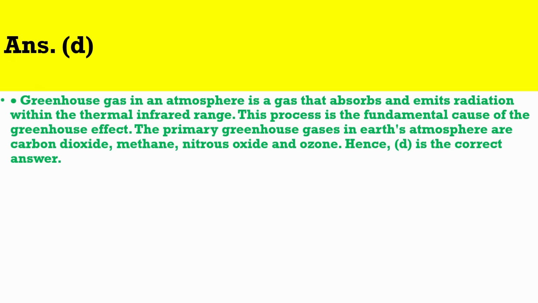Greenhouse gas in an atmosphere is a gas that absorbs and emits radiation within the thermal infrared range. This process is the fundamental cause of the greenhouse effect. The primary greenhouse gases in Earth's atmosphere are carbon dioxide, methane, nitrous oxide and ozone. Hence, D is the correct answer.